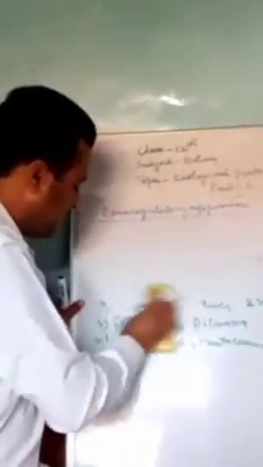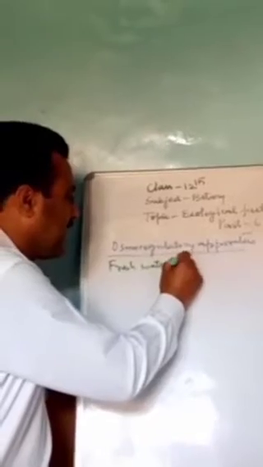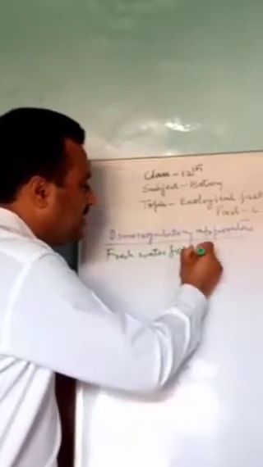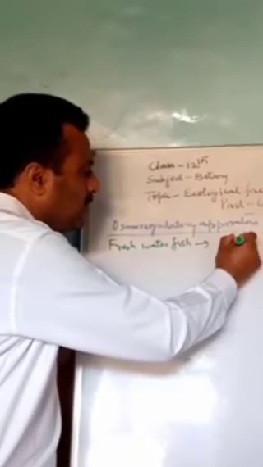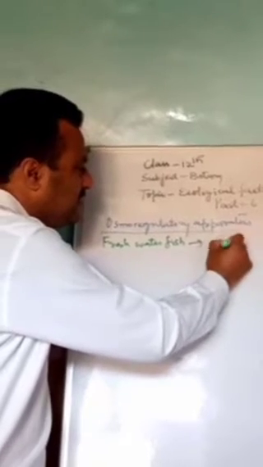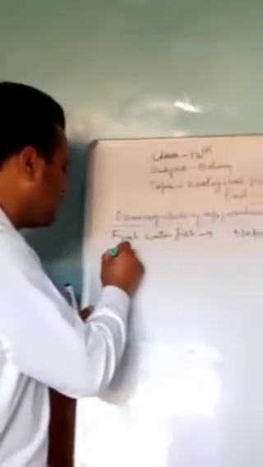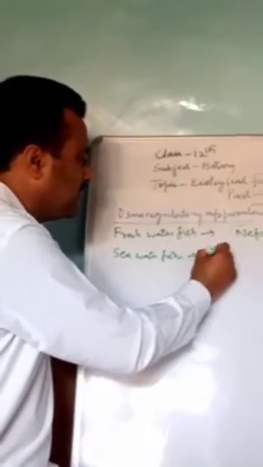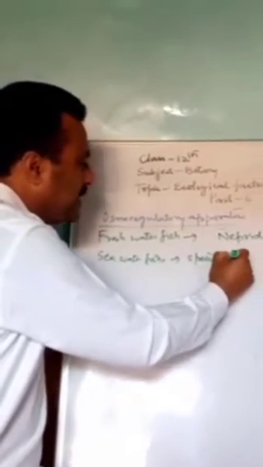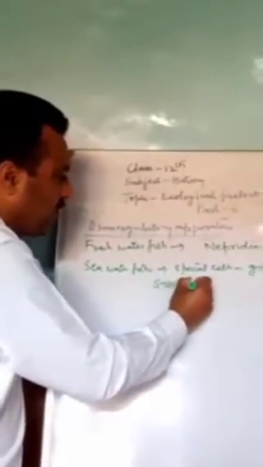Then we will see freshwater fishes. If we talk about freshwater fish, they have got glomeruli, a good amount of these glomeruli, and nephridia rather. In case of the seawater fish, they have got special types of cells in their gills, in order to extract the salt from the water.